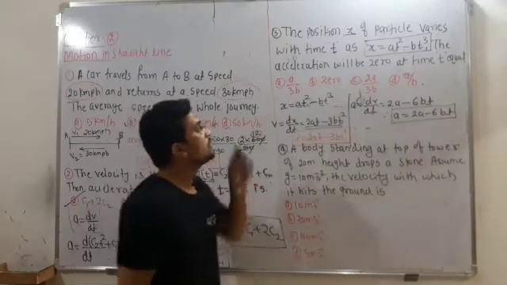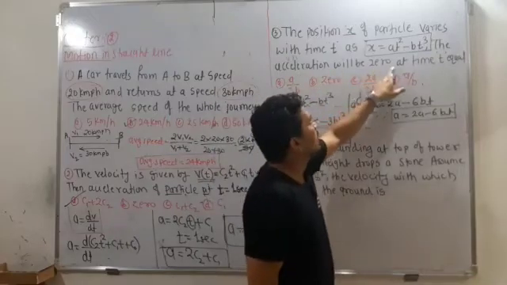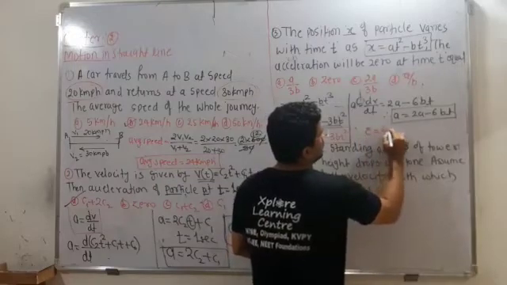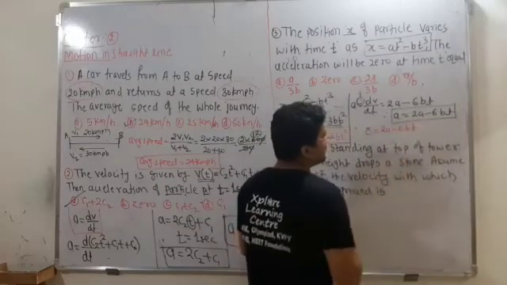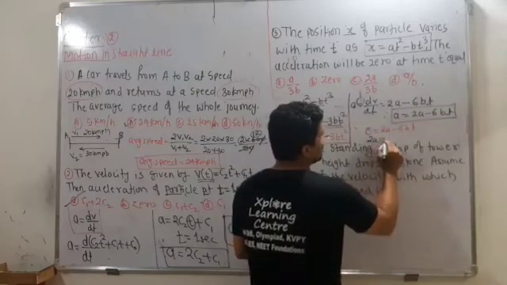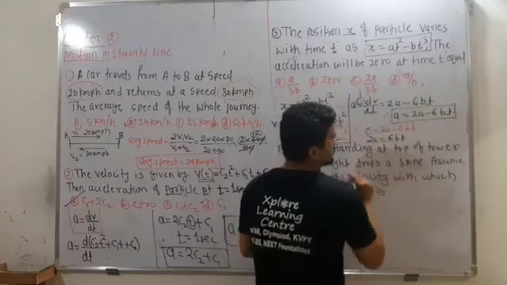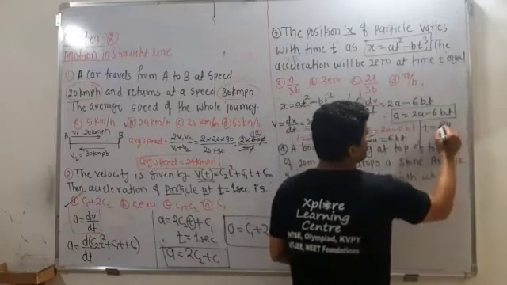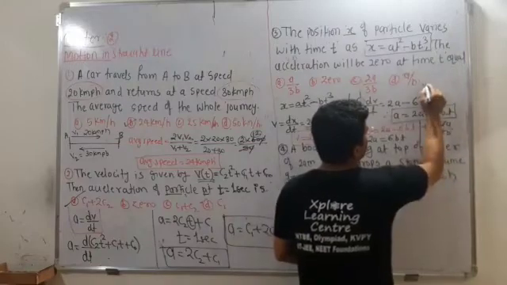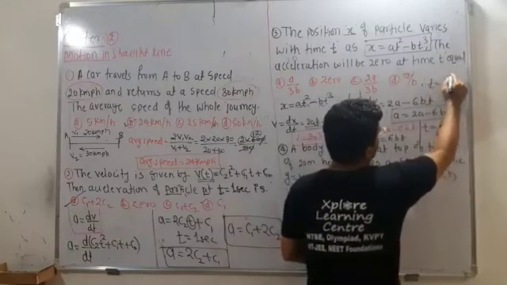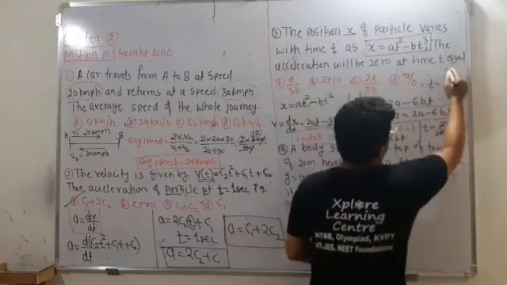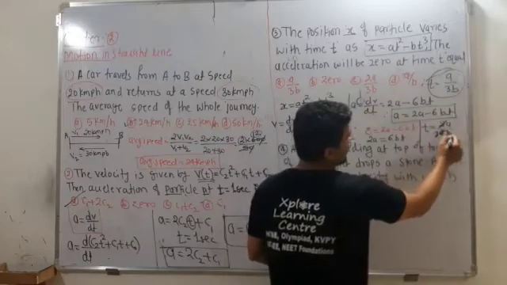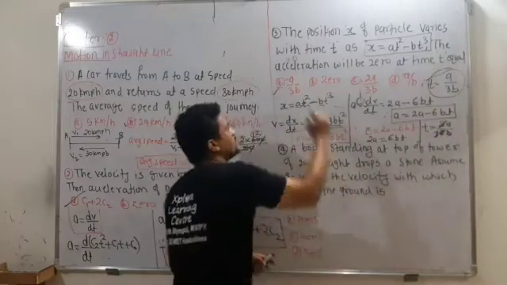Now the question is: acceleration will be 0 at t equal to what? So acceleration is 0, therefore 0 is equal to 2a minus 6bt. Take this 2a to the other side: 2a is equal to 6bt. Solve this for t: t is equal to 2a by 6b. 2 threes are 6, so what is left is only a by 3b. So the option is A, correct.